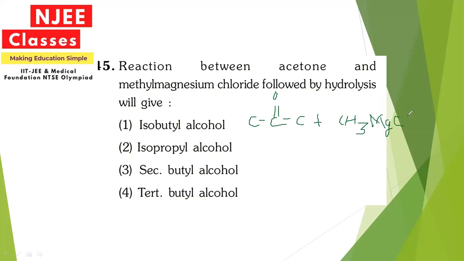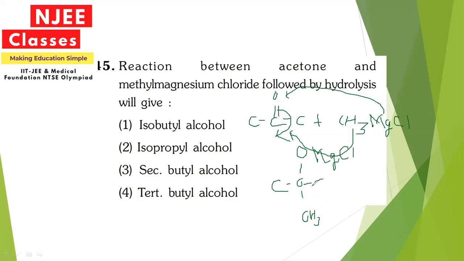When the reaction happens, this bond will come down. Here the CH3 will attack, whereas MgCl will go upward. So the resultant structure will be like this, OMgCl. Here MgCl will be formed, and below, the CH3 will be there, and here the C will be formed.